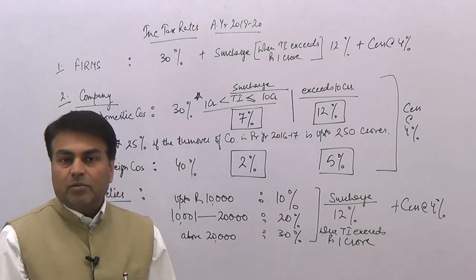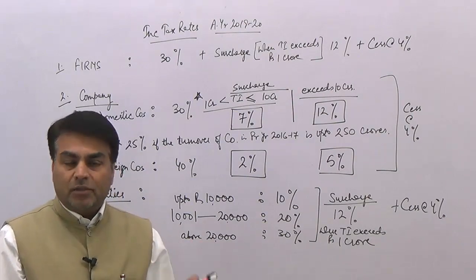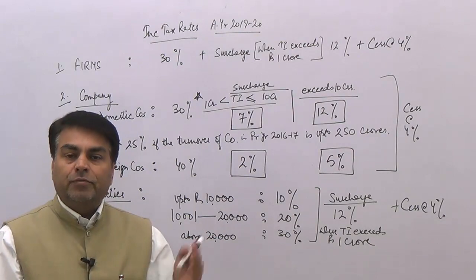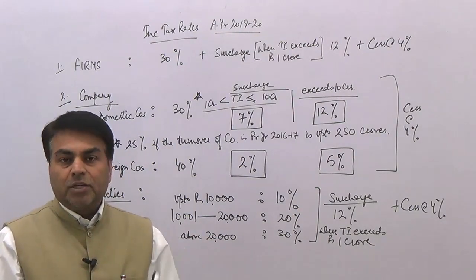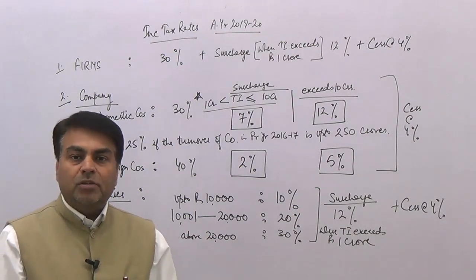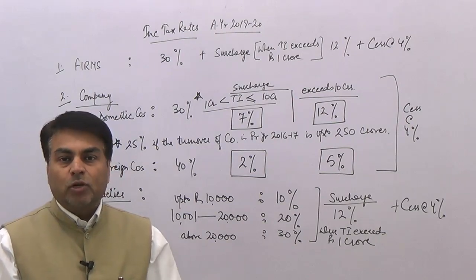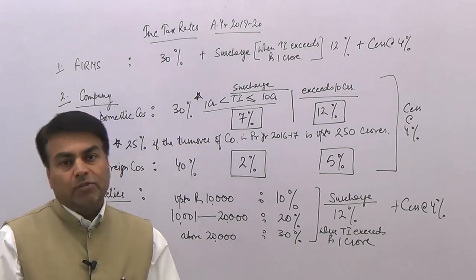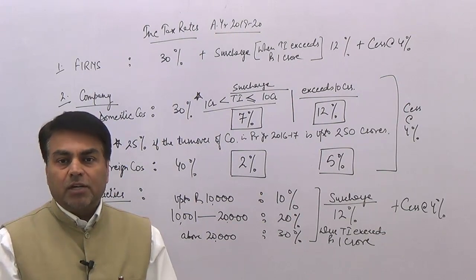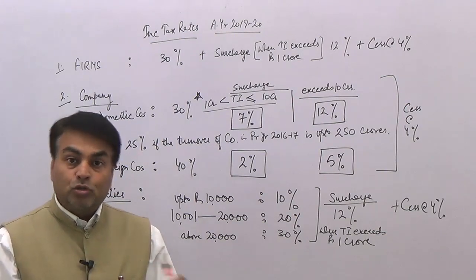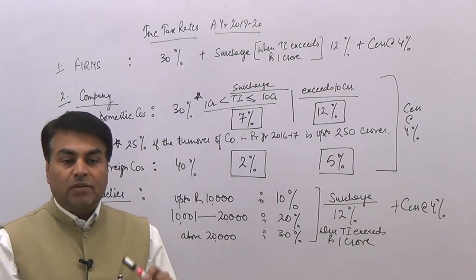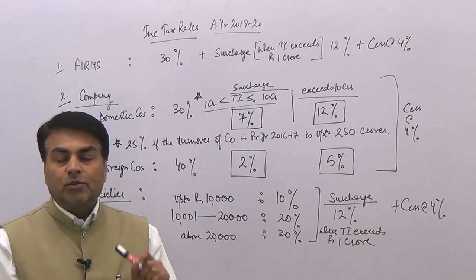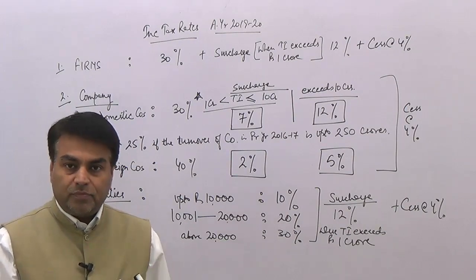So if the turnover for that particular year 2016-17 does not exceed 250 crores, then for assessment year 2019-20, such companies would have to pay income tax at the rate of 25% and not 30%. So it is a kind of concessional rate for companies whose turnover in the previous year 2016-17 was not exceeding 250 crores.